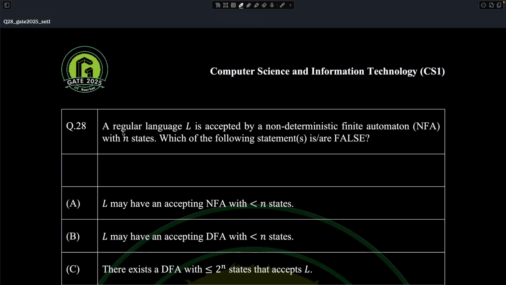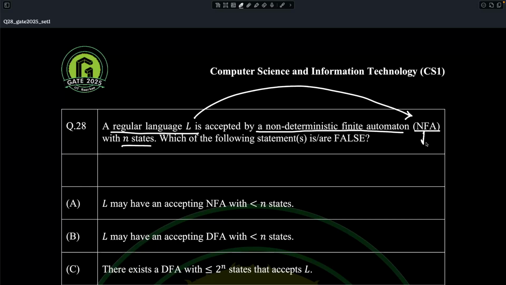Okay, so let's solve this question. The question states that a regular language L is accepted by a non-deterministic finite automaton, that is an NFA. This language L is accepted by an NFA with n states, right? This NFA has n states.